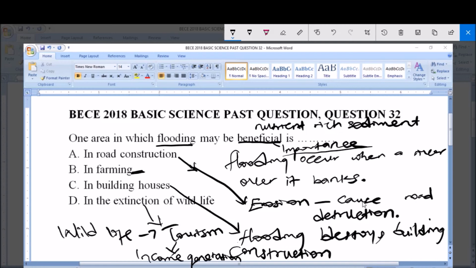So flooding is actually important in terms of farming. It is not beneficial in terms of road construction, because it leads to destruction of roads. Likewise, it leads to destruction of buildings, that's houses, and also since it leads to the extinction of wildlife, it is not also important. But in the aspect of farming, we've seen that flooding is important because it helps to deposit nutrient-rich sediments, which is important for maximum plant production. So our answer to this question is B,